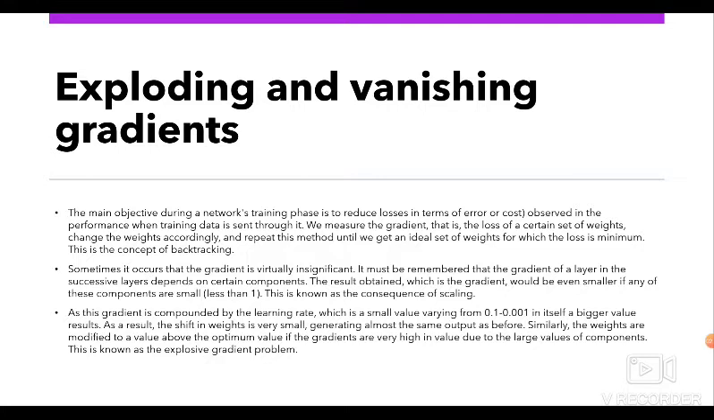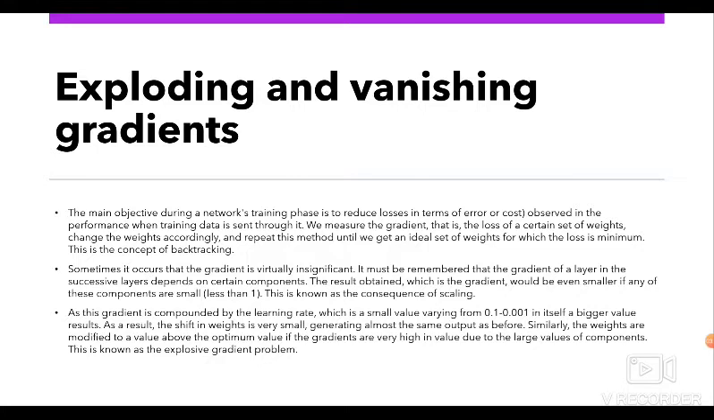During the training process of a network, the main goal is to minimize loss in terms of error or cost, and it is observed in the output when training data is sent through it. We calculate the gradient, that is loss, with respect to a particular set of weights, adjust the weights accordingly, and repeat this process until we get an optimal set of weights for which loss is minimum. This is the concept of backpropagation.